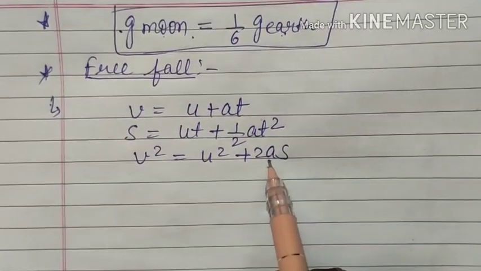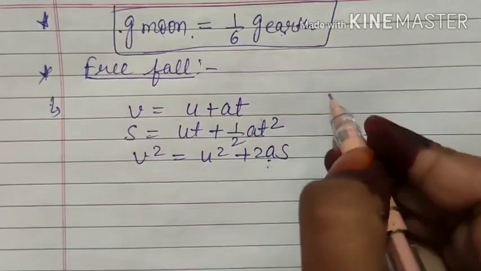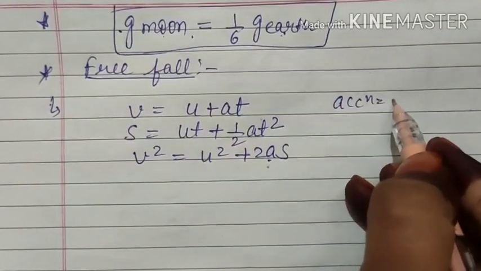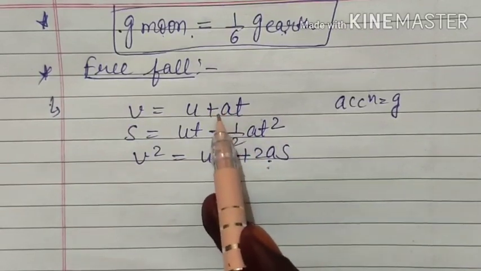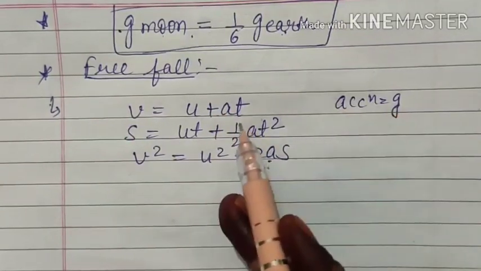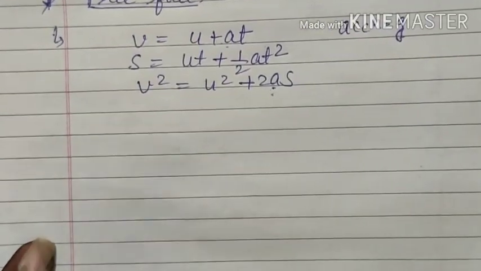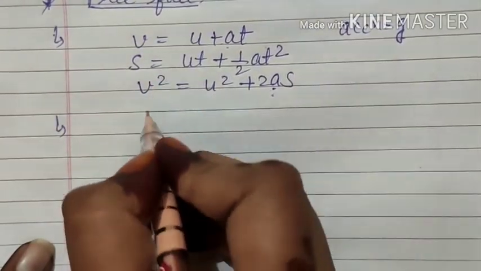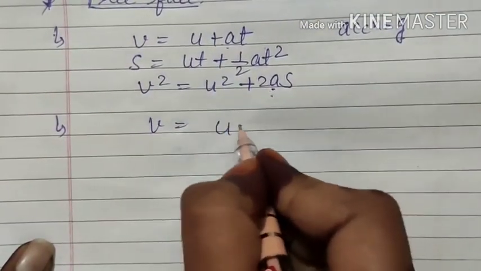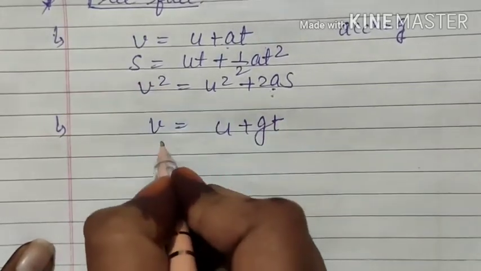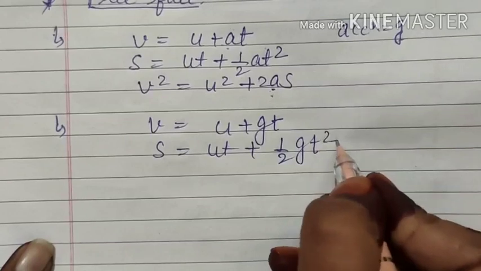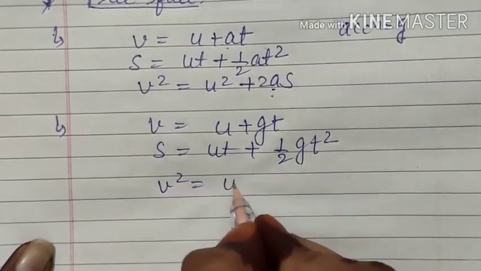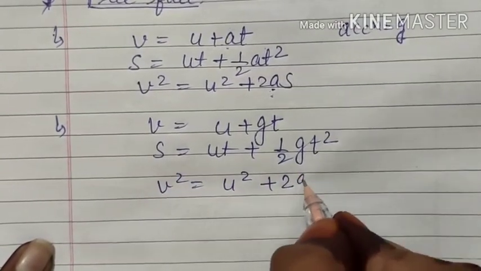Here a was acceleration, and now we are saying that the acceleration is equal to g. That means what you have to do is replace this a by g. That means for free fall you can say that v is equal to u plus gt, s is equal to ut plus half gt square, and v square is equal to u square plus 2gs.